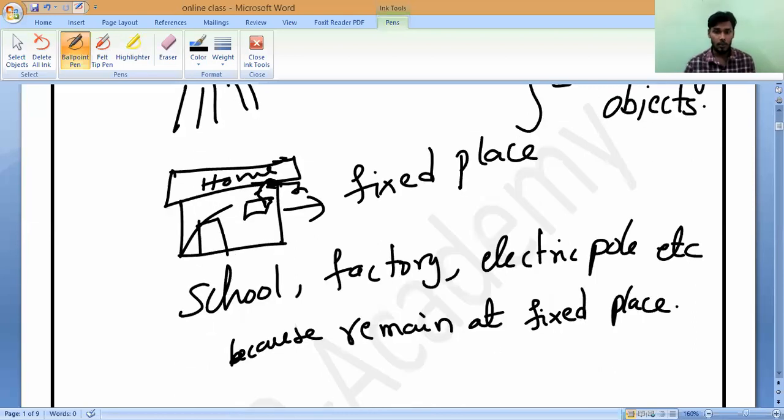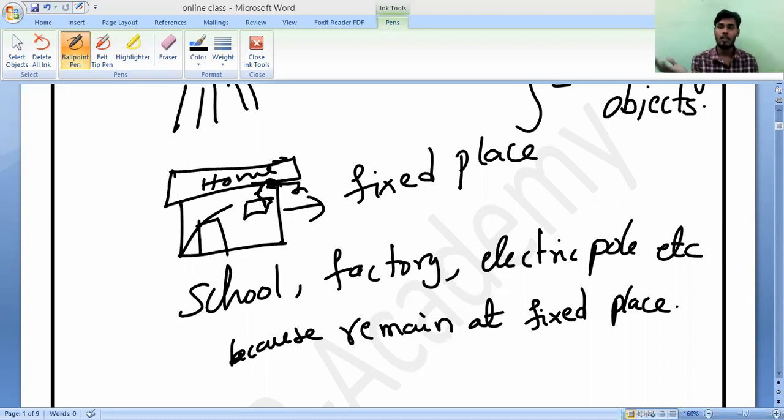So this is all about stationary objects, which always remain at the same place. Now let us go to the opposite. Take a man, for example. Because of my class, you are sitting in front of the laptop and watching me. After this class, will you still be sitting in the same place? Never. Is it yes or no? If you need the toilet, you will go to the bathroom. If you want to ride a bicycle, you will come outside from home. If you want to go to school, you will travel on a road. Like that, any man, you and me, our mother, father or sister.